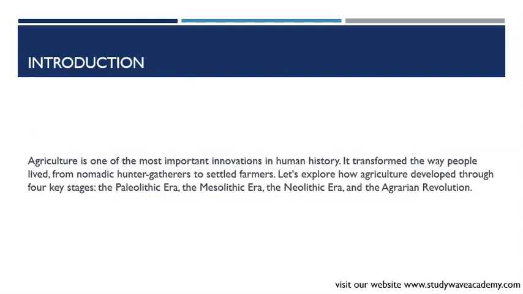Okay? So remember, we said we're looking at agriculture evolving through four key stages, right? Good. We talked about the Paleolithic era, which is also called the Old Stone Age, right? Where people were hunter-gatherers relying on hunting animals and gathering wild plants for survival. Agriculture didn't exist yet, and people lived in small groups, moving from place to place. They didn't farm or stay in one place, they moved around.